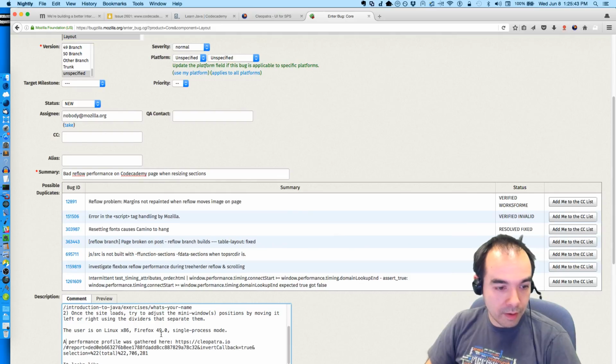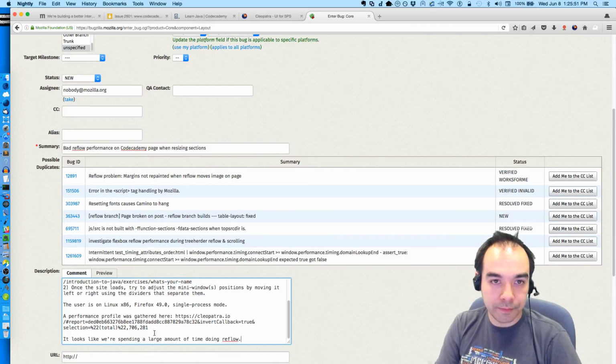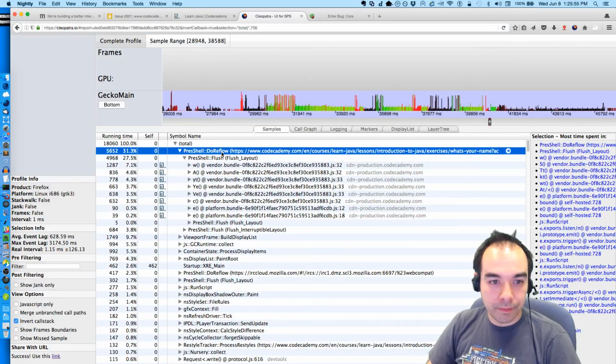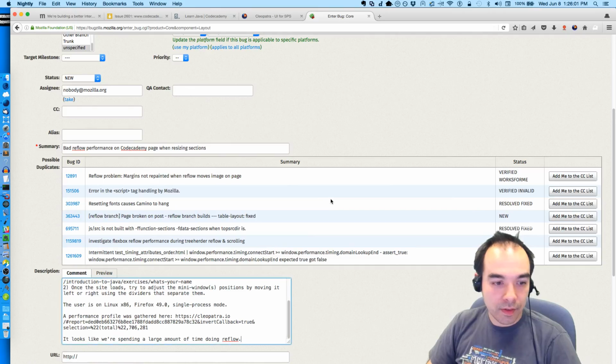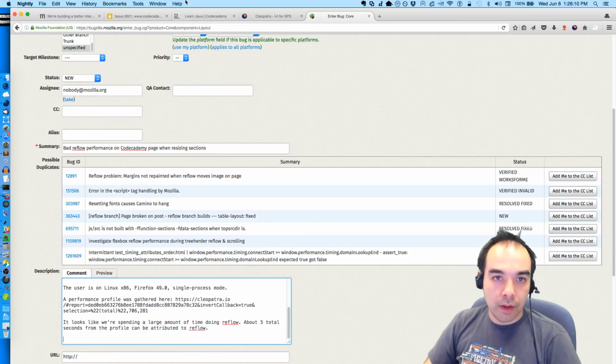A performance profile was gathered here. It looks like we're spending a large amount of time doing reflow. About 5 seconds total from the profile can be attributed to reflow.